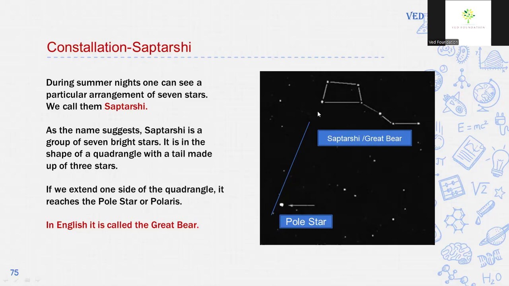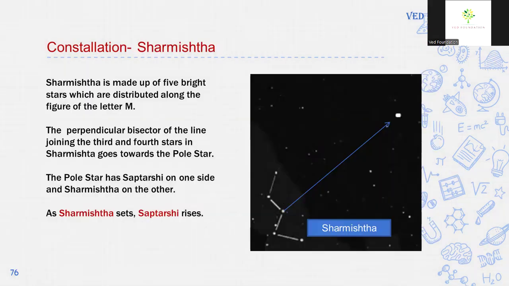If we extend one side of the quadrangle, it reaches the pole star. The pole star is also called Polaris. In English, it is called Great Bear. The next constellation is Sharmishta.